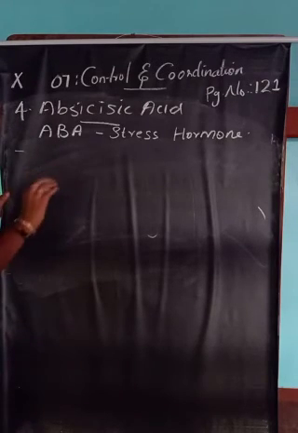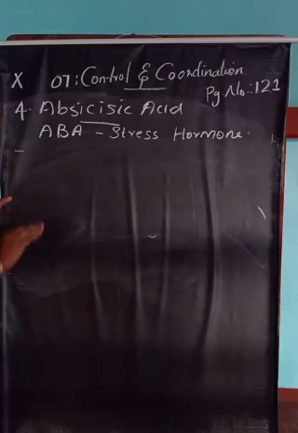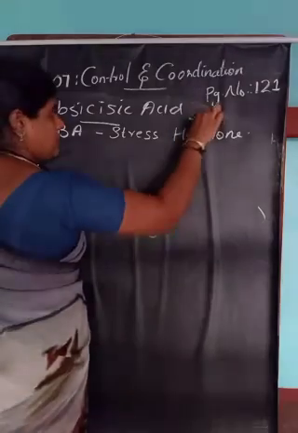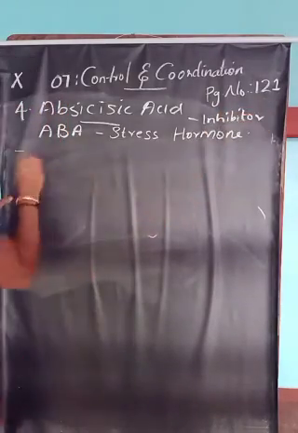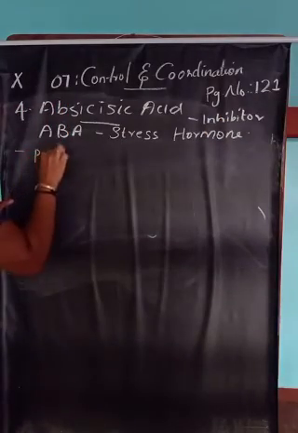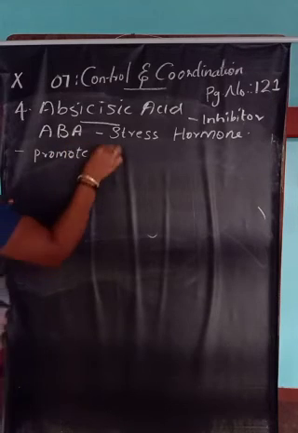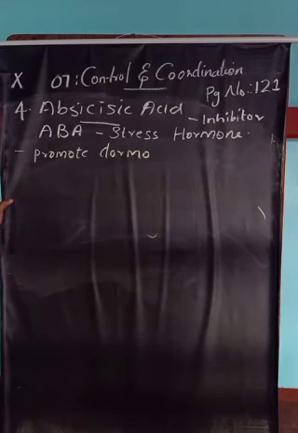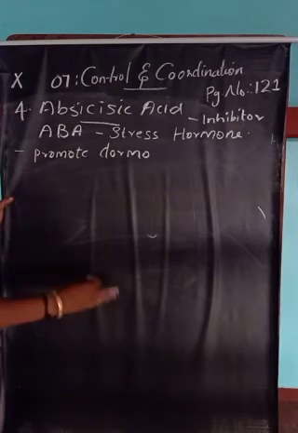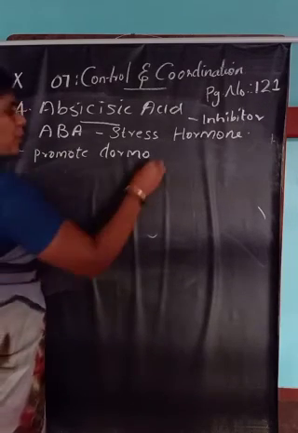It is a growth inhibitor hormone, so obviously it promotes dormancy, whereas growth promoter hormones promote breaking of dormancy.